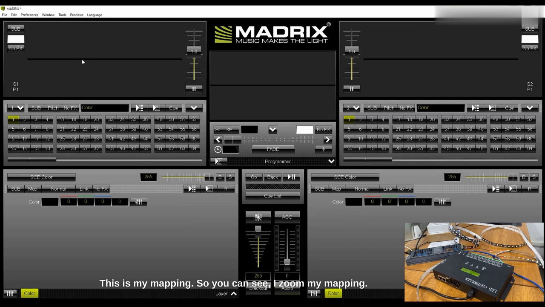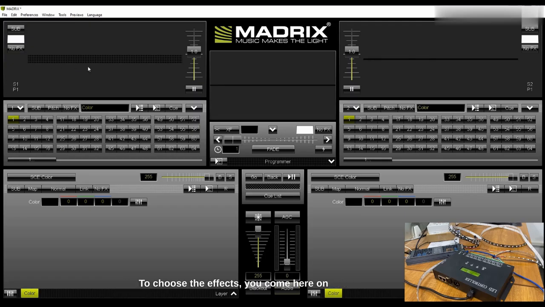This is my mapping. You can see I zoomed my mapping. So this is the mapping I created. Now the next step is to go and choose the effects, and you'll see my light strip turn on. So now we're done. Let's go and choose the effects.